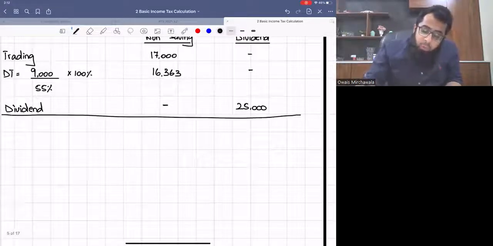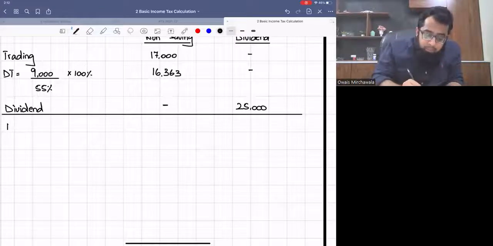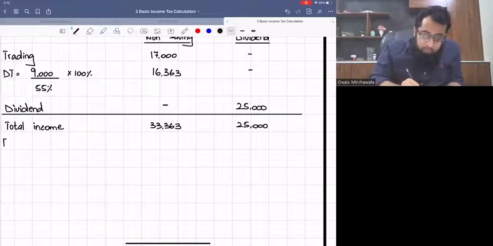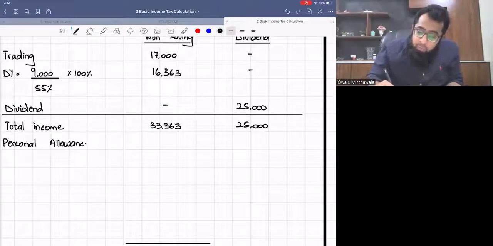If I add up all of the incomes, this will give me total income of how much? 17,000 plus 16,363, so it is 33,363, and this is 25,000. Then personal allowance. The personal allowance is 12,570.